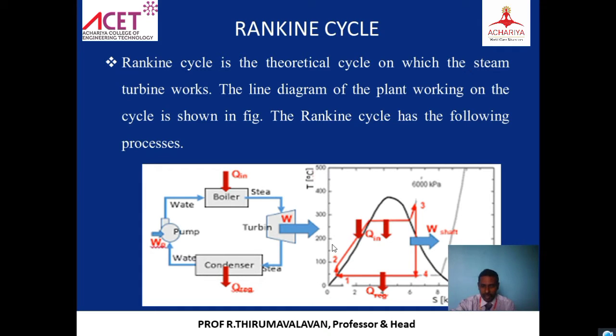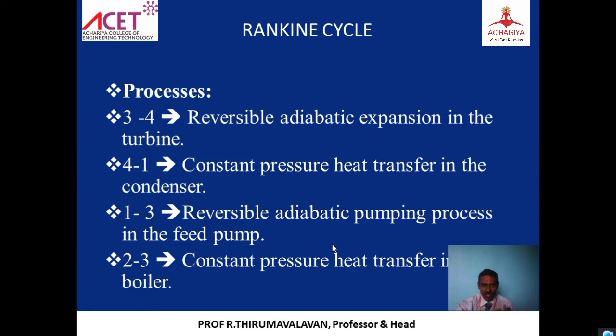So if we go for the cyclic process, what are the different processes? 3 to 4 is going to be a reversible adiabatic expansion. That is a work done by the system. 3 to 4 is the expansion: steam expands inside the turbine. 4 to 1 is a condensation process. The pressure remains constant. We are removing the heat.